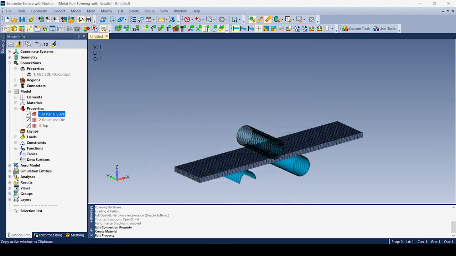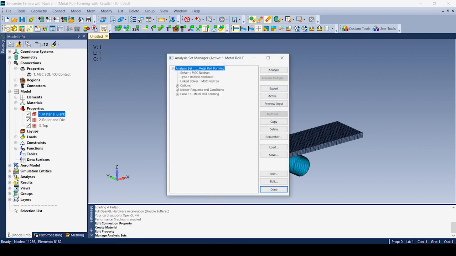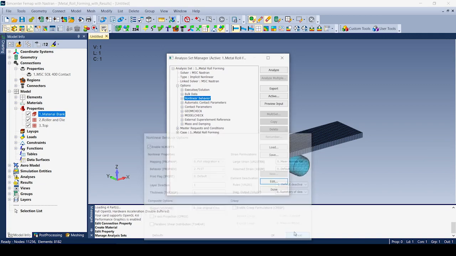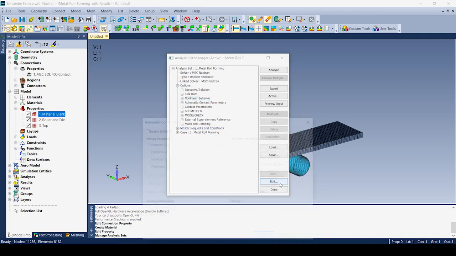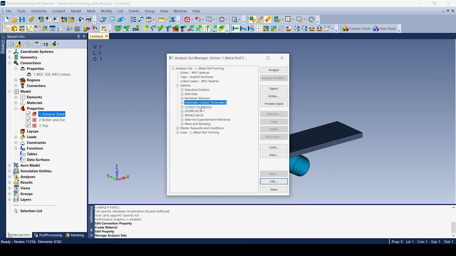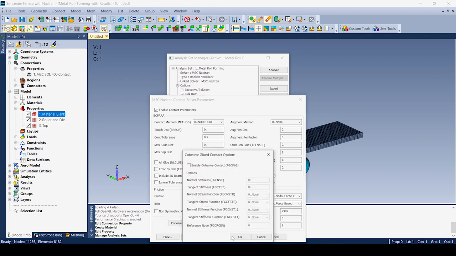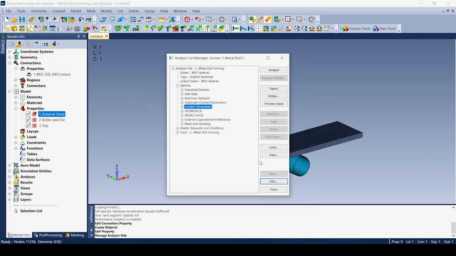Finally, what we're going to do is come in here to the analysis set. So we have a couple of options here. We have the ability to specify options for nonlinear behavior, automatic contact parameters. So this will actually do automatic contact generation for you for solution 400. You can come in and just do standard contact parameters. Again, you can turn this on, and we have also now added options for cohesive contact. So you can just cancel that.